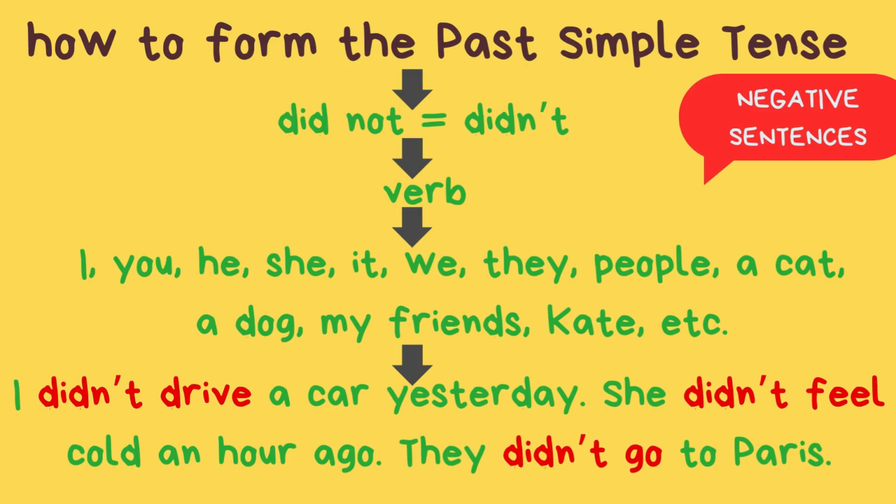Let's continue. How to form past simple negative sentences. Here we need, of course, did not or didn't, plus a usual verb, and again, an object or a person: I, you, he, she, it, my friends, a cat, a dog. And look at these examples. I didn't drive a car yesterday. Drive is the first form of the verb. So, I didn't drive a car yesterday. She didn't feel cold an hour ago. They didn't go to Paris.